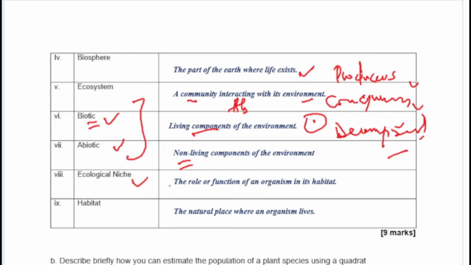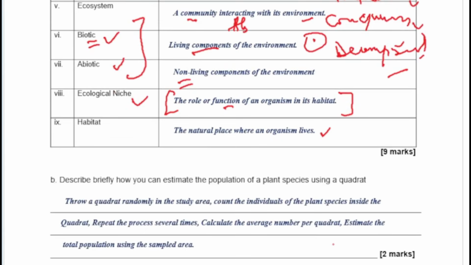Okay, your ecological niche basically is the role or the functional role of an organism in its habitat. They ask this question a lot. Write down 5 roles played by a mango tree in its habitat. So that's like saying its ecological niche there. So you need to know that it is the function or role played by an organism in its habitat. This involves how it reproduces, what it feeds on, and where it lives basically. And of course, the habitat is the natural dwelling place of an organism. Okay, we have three types of habitats in biology. You have the arboreal habitats, the ones that live on trees. You have the aquatic habitat in water, and you have the terrestrial habitat on land.